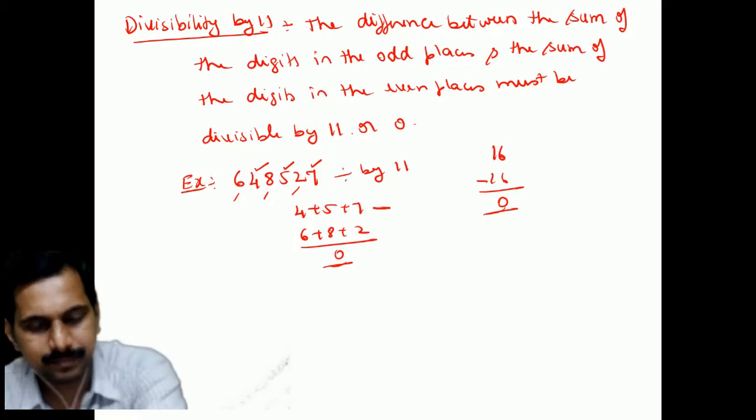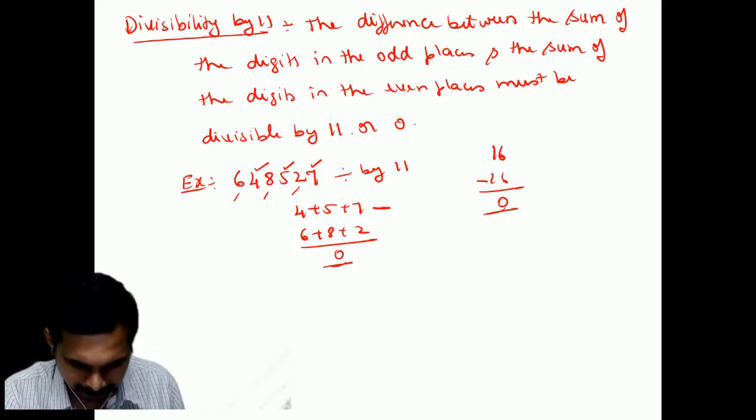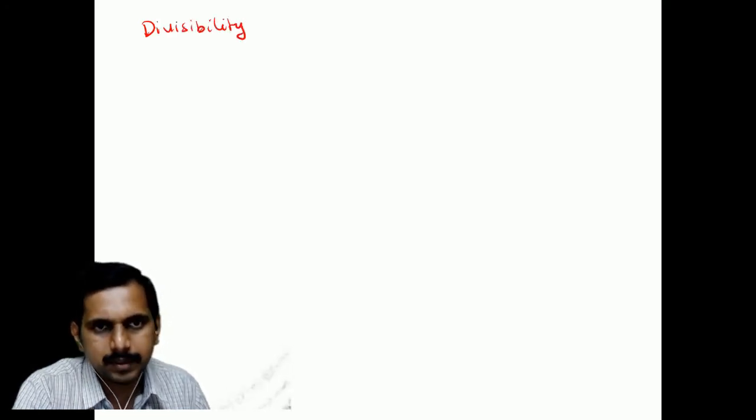Easy, students. Tell me if I am going fast. I am purposefully going fast, because they are simple ones. If you did not get it, stop me. Fine. Divisibility by 12: if divisible by 6 and 2, it is divisible by 12. Okay, divisibility by 13.